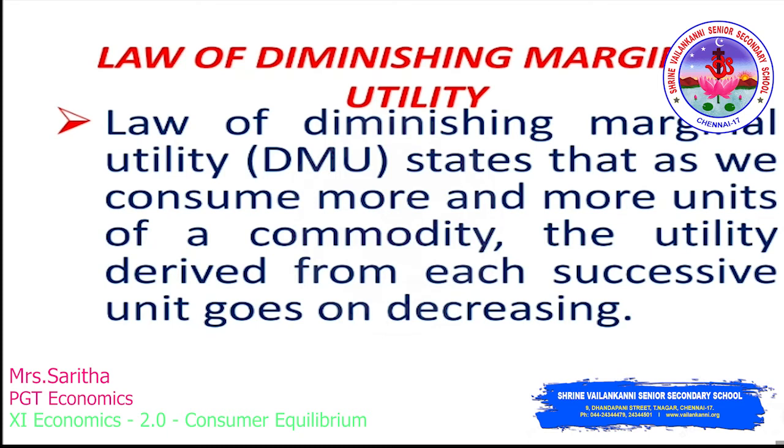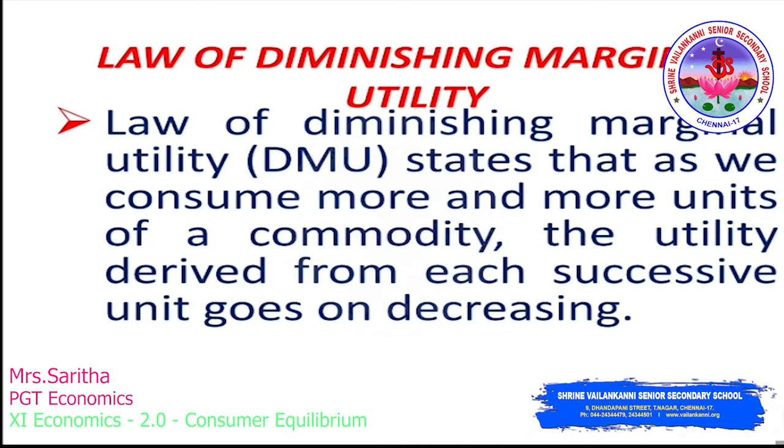People prefer a variety of goods because consuming more and more of one good reduces the marginal satisfaction derived from consumption of the same good. This law expresses an important relationship between utility and the quantity consumed of a commodity. Let us understand this law with the help of an example.